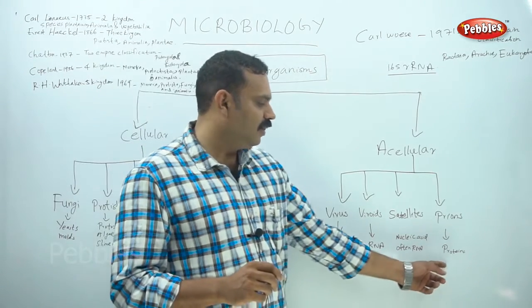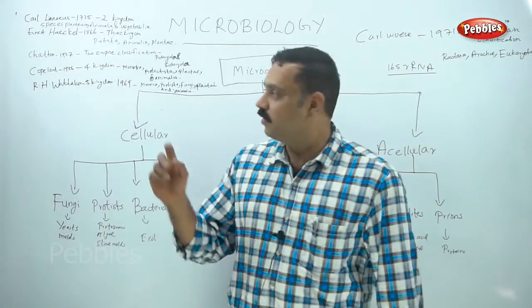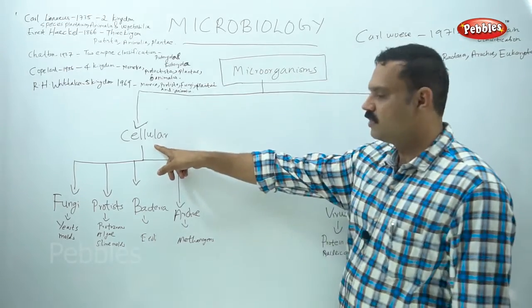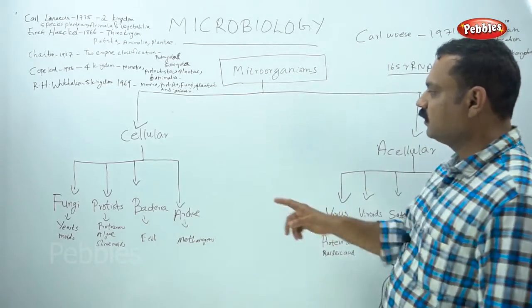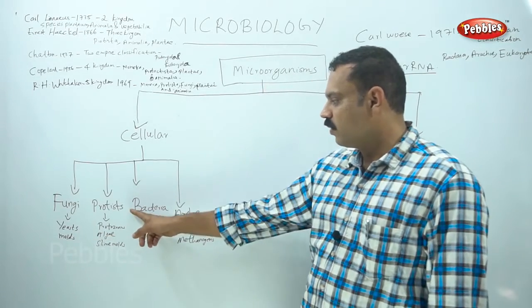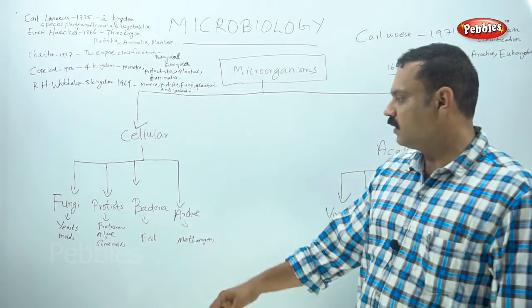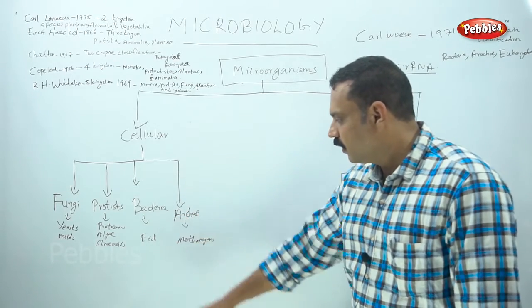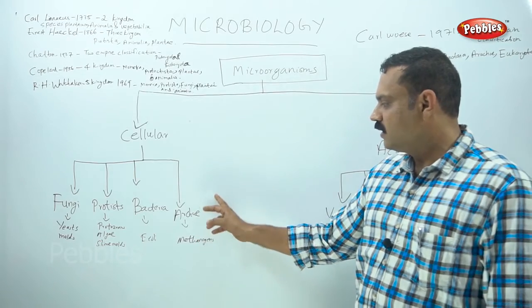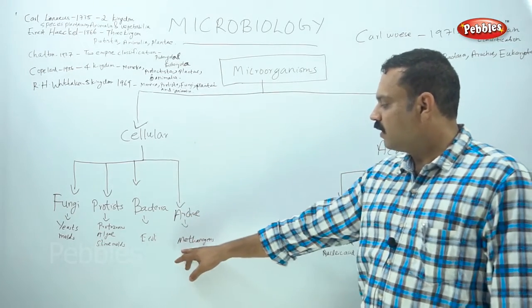It contains only proteins. Now let us look at these microorganisms. The first classification system is the cellular ones, and here the acellular ones. Here are the fungi. Yeast and molds are examples of fungi. And protists: protozoa, algae and slime molds come under protists. And again bacteria, E. coli, and we have already discussed plague. And the archaea bacteria are the ancient ones that formed 3.5 billion years back, and methanogens are an example of archaea bacteria.